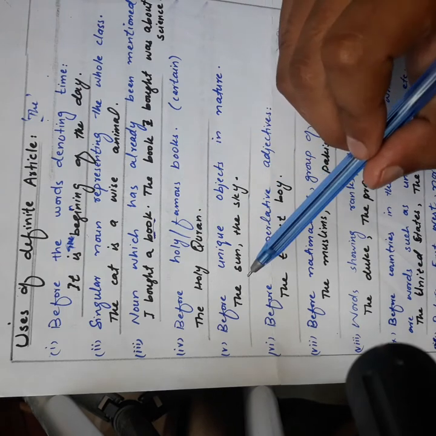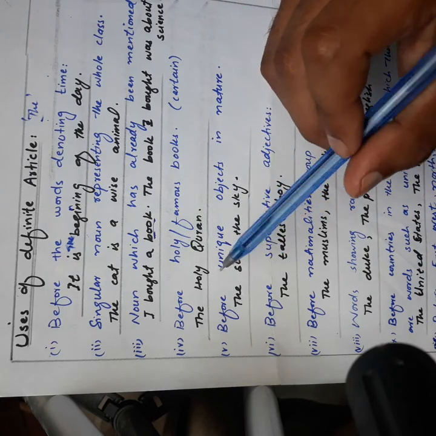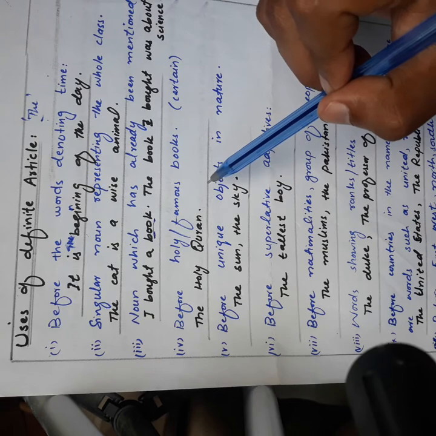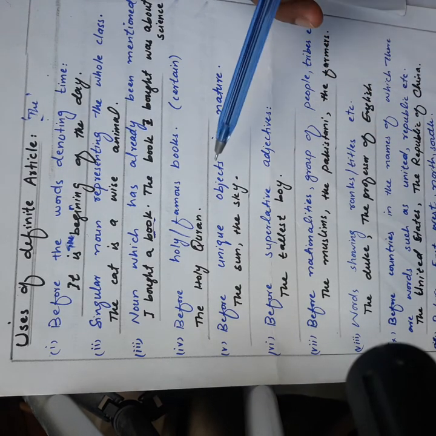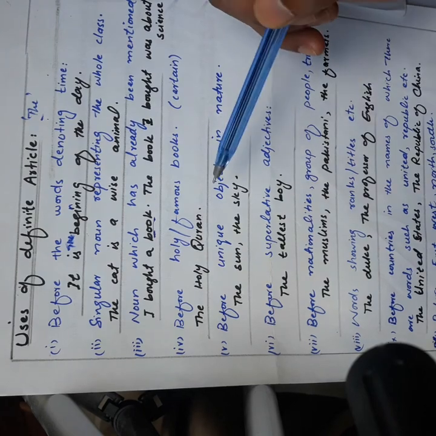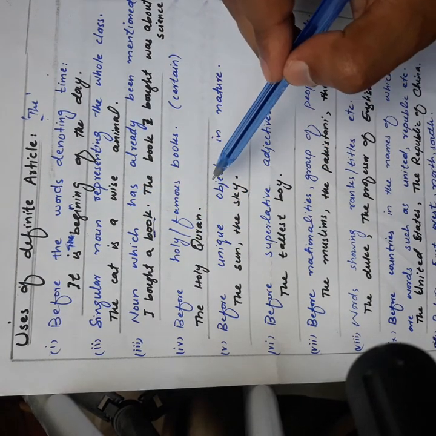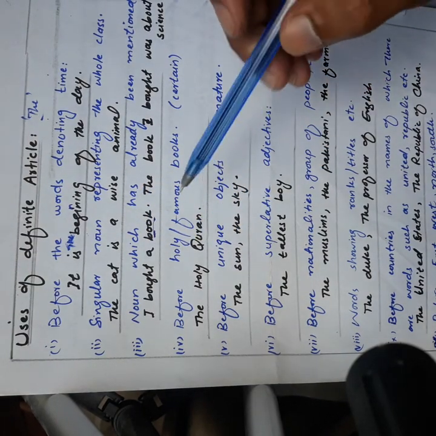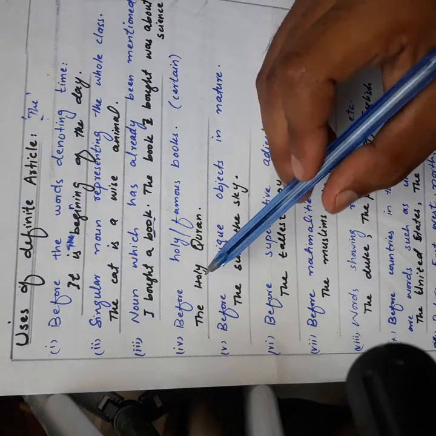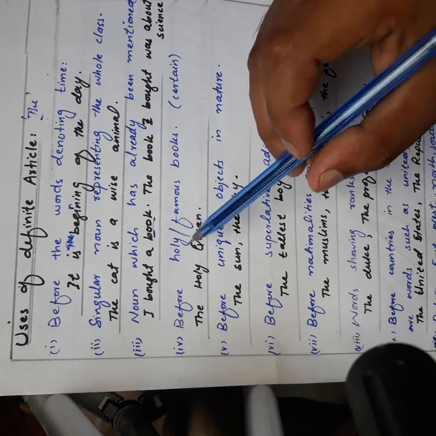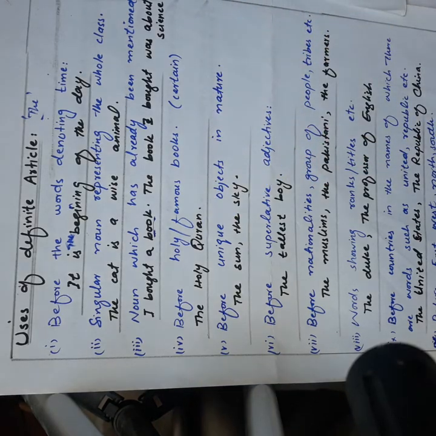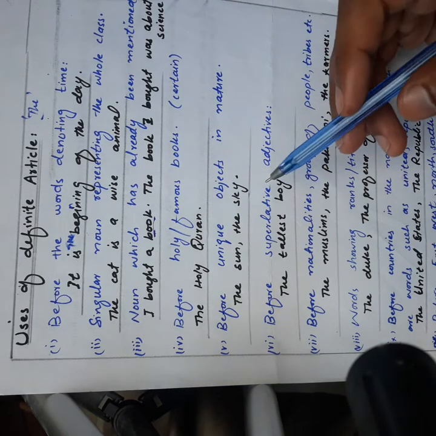Okay. Use number 4. Before holy or famous books, which we are certain are famous or holy books, like the Holy Quran, the Bible. So we use the definite article the before such holy or famous books. Use number 5.